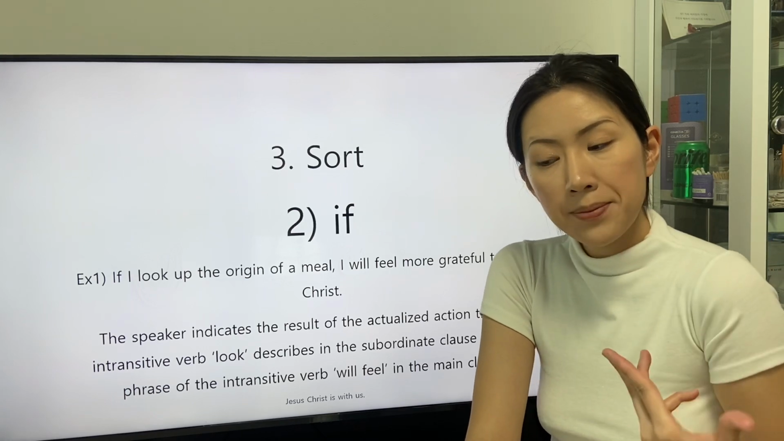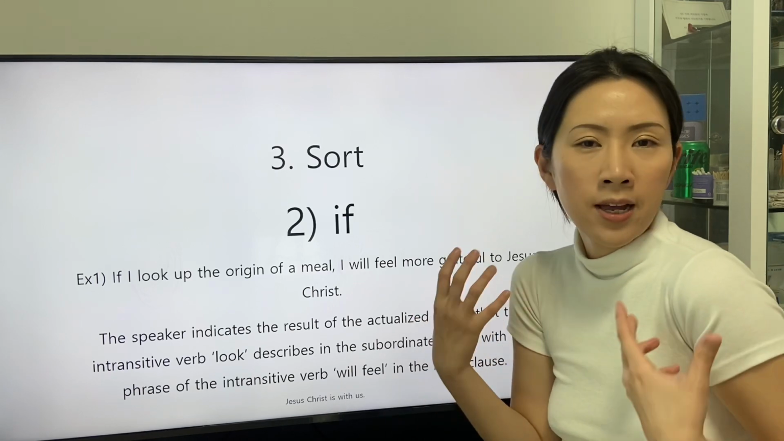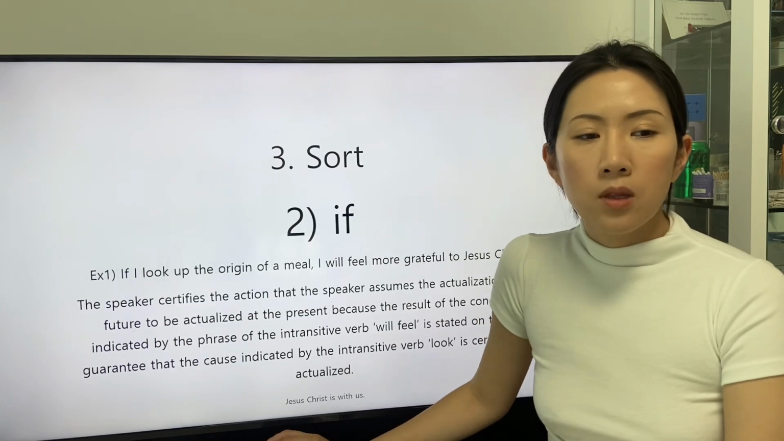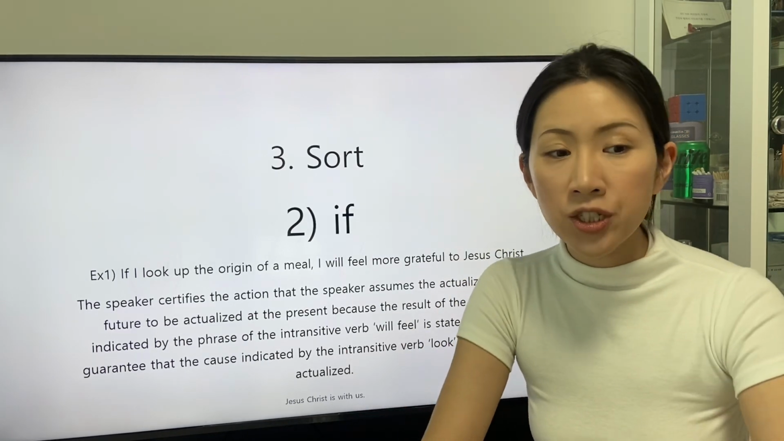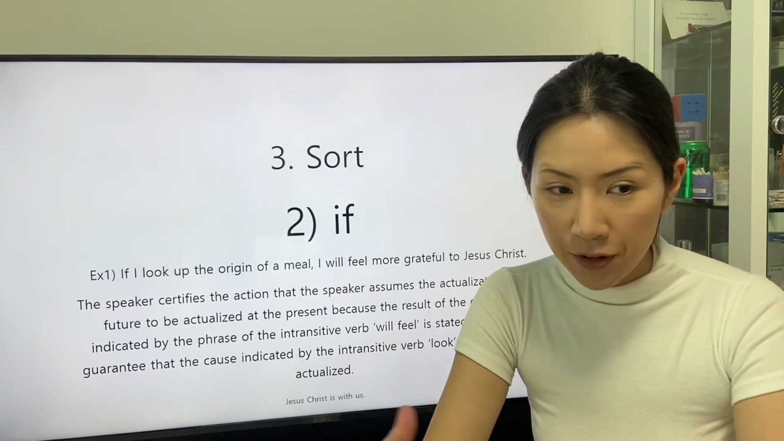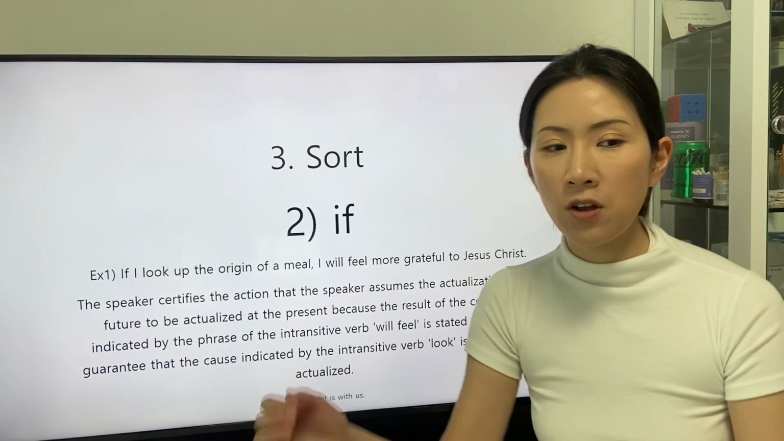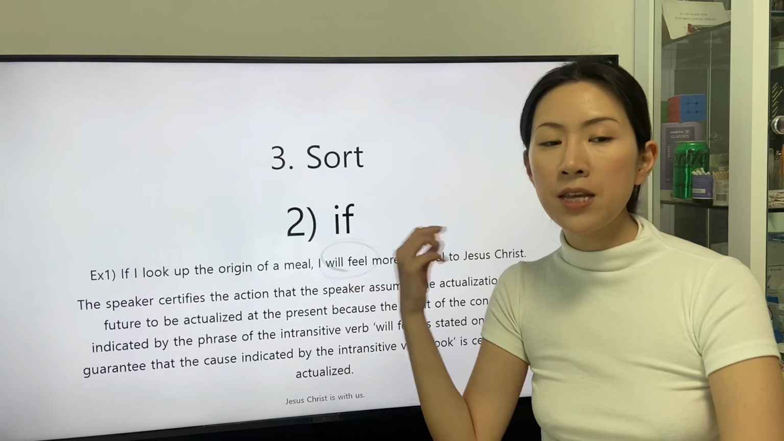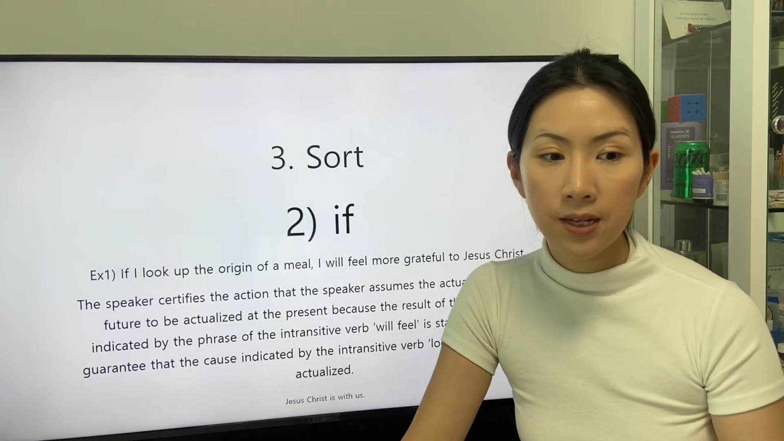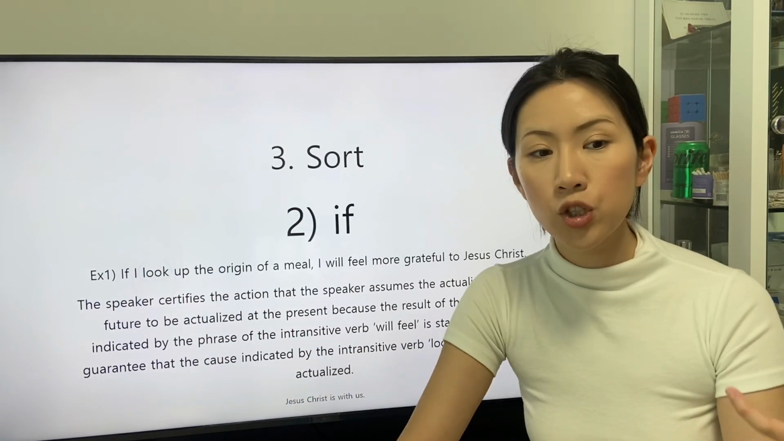that describes the experience, condition, or action actualized at the present. The speaker certifies the action that the speaker assumes the actualization in the future to be actualized at the present because the result of the condition indicated by the phrase of the intransitive verb will feel is stated in the form that guarantees that the cause indicated by the intransitive verb look is certain to be actualized.